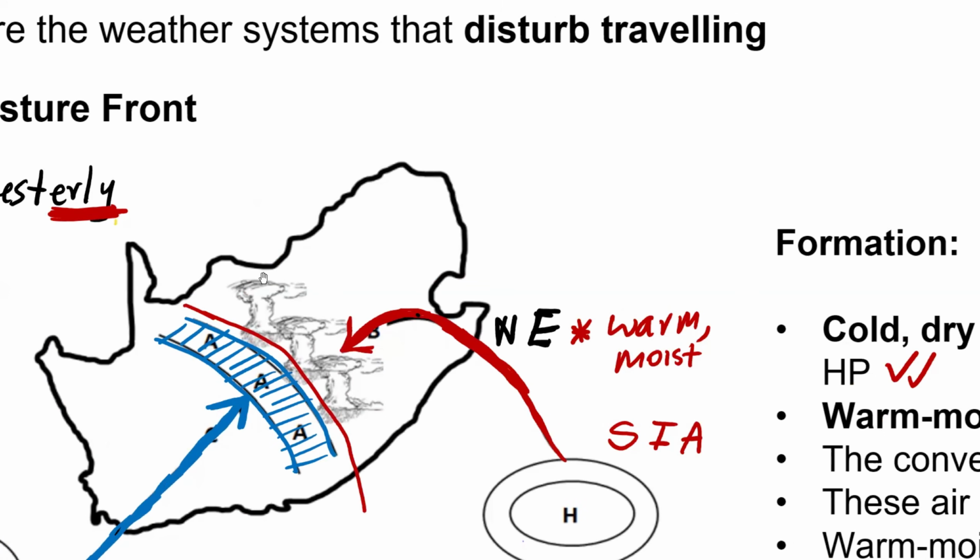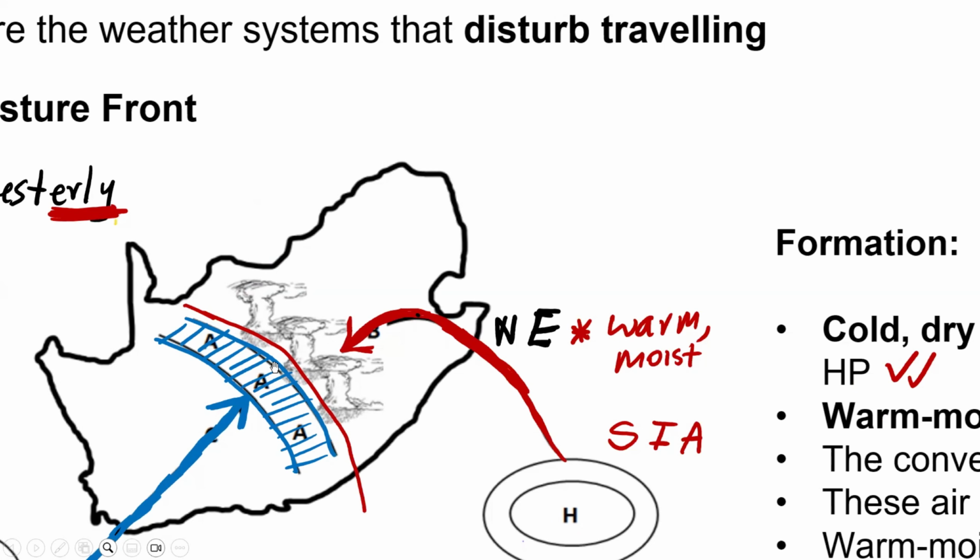So Limpopo here, we're having North West province somewhere here. We're having Gauteng somewhere here. We're having maybe the western parts of KZN here. So this is covering a large area. So don't just think it's affecting a smaller area or your grandma's village.